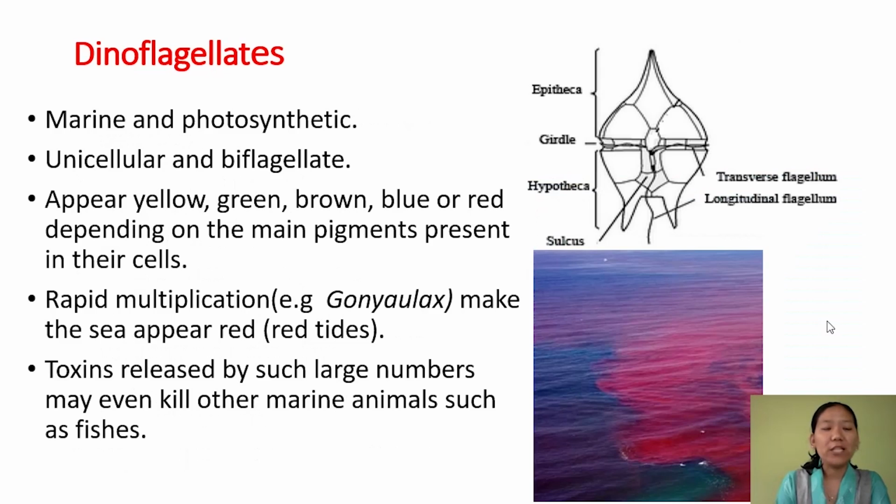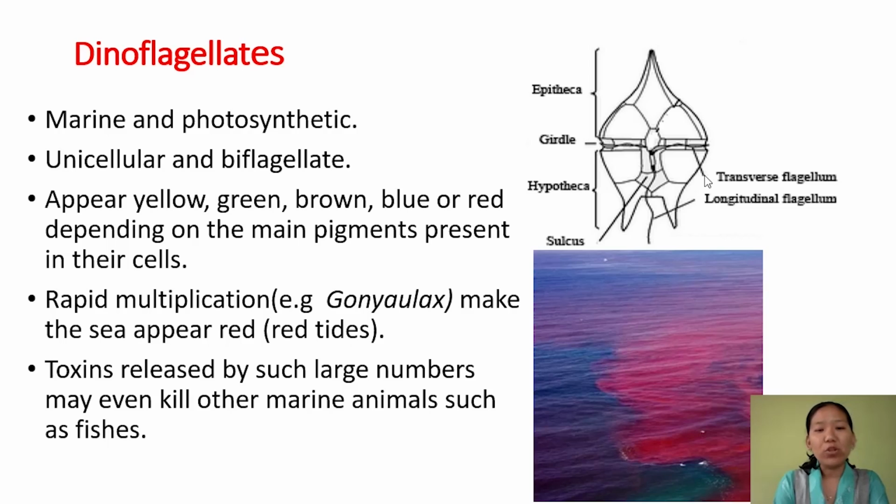Next, dinoflagellates. Dinoflagellates are again unicellular, and they have two flagella, so they are called biflagellate. We have a longitudinal flagellum and a transverse flagellum, and they are usually marine and photosynthetic. They contain pigments which help them undergo photosynthesis, and depending upon the major pigment, they have different colors.